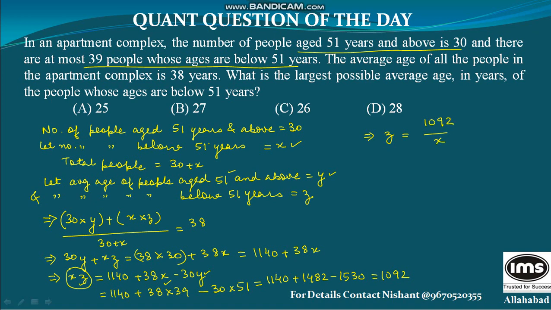We have taken x in this place as 39, so here again you will put x as 39. So 1092 by 39 gives me 28. So the largest value that this z can take is 28. That means the largest possible average age of the people whose ages are below 51 years will be 28. So the answer to this question should be option number D. Thank you.